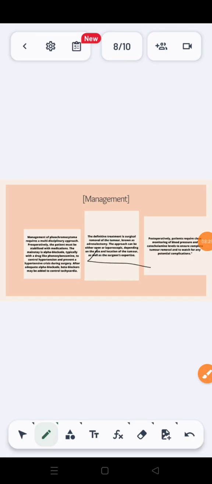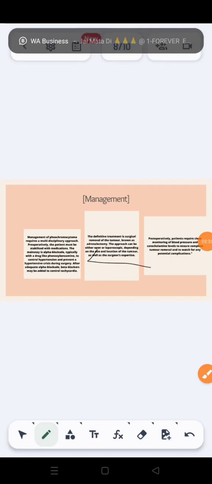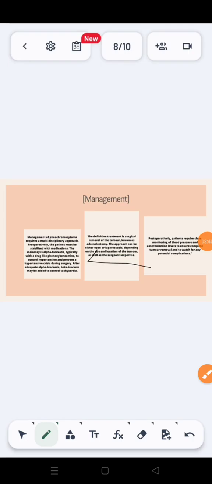So let's move forward. Post-operatively, patients require close monitoring of blood pressure and catecholamine levels to ensure complete tumor removal and to watch for any potential complications. So post-operatively, we need to monitor the blood pressure and catecholamine levels.